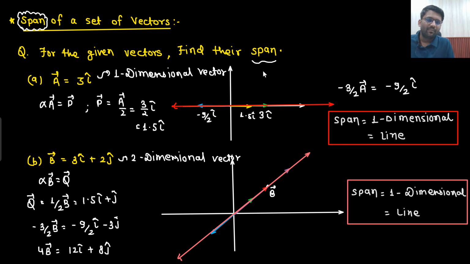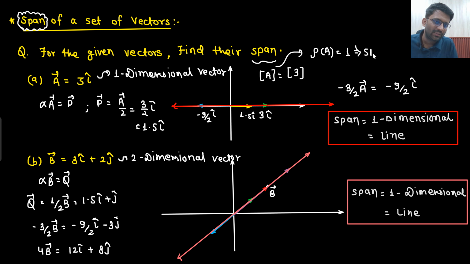From this vector, make a matrix. So from this vector 3 i cap, what kind of matrix can I make? What is the rank of this matrix? Sir, there is only one element which is non-zero. Rank of this matrix is 1. So whatever the rank of the matrix you are getting, that will represent the span. This will simply represent the span.